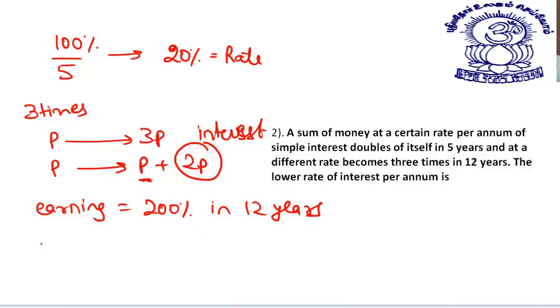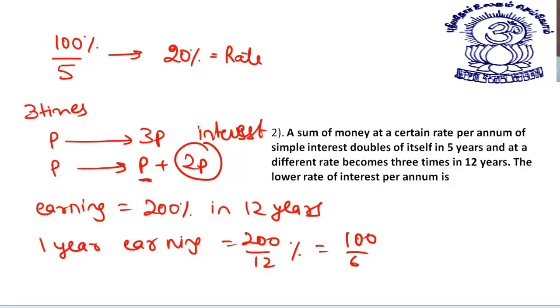So in 1 year, how much will be the earning? In 1 year, the earning is equal to 200 by 12%, or we can say 100 by 6%. That is equal to 16 2/3%. By chance I have left out the options, no problem, but it is 16 2/3% per annum. This is your answer.